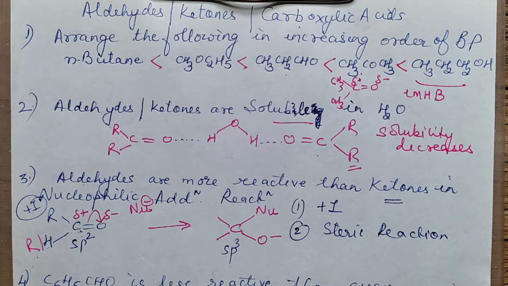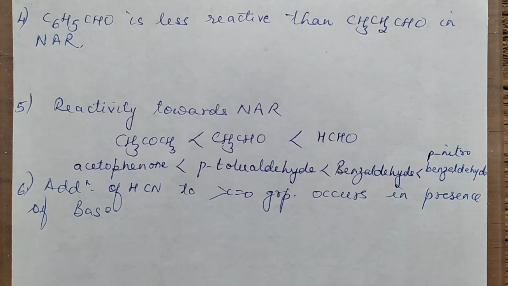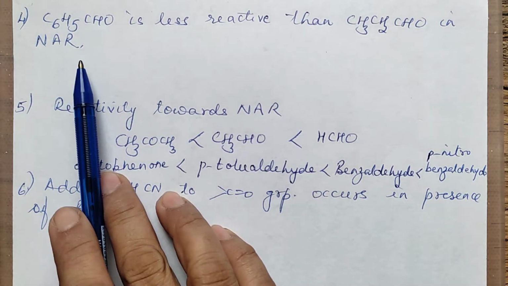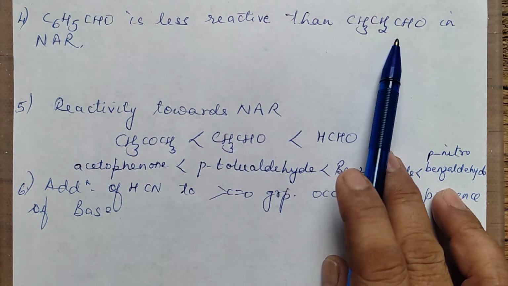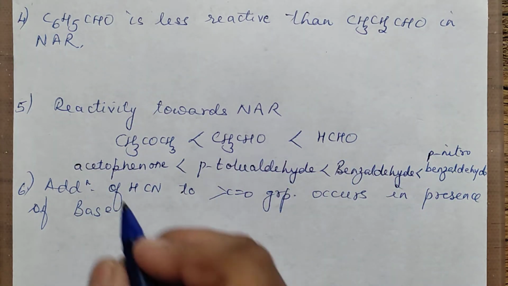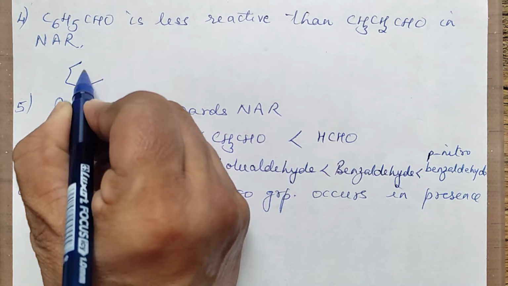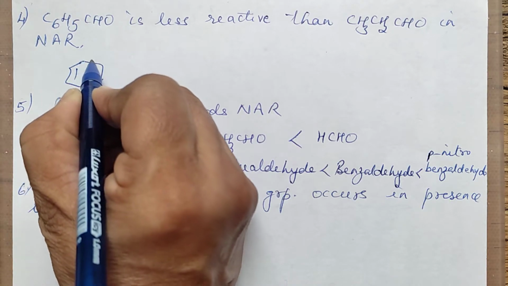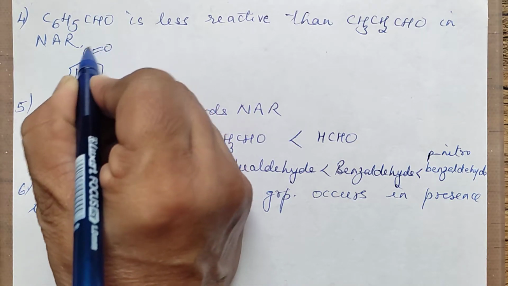So you will write down two reasons: inductive effect and steric hindrance is more in ketone. Now the next question says that benzaldehyde is less reactive than propanal towards nucleophilic addition reaction. So what you will do here is draw the structure of benzaldehyde, right?